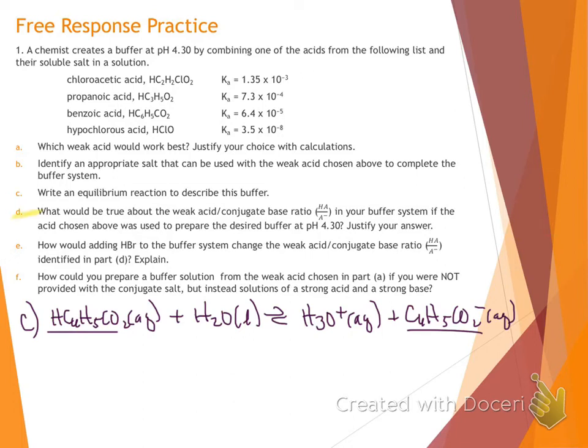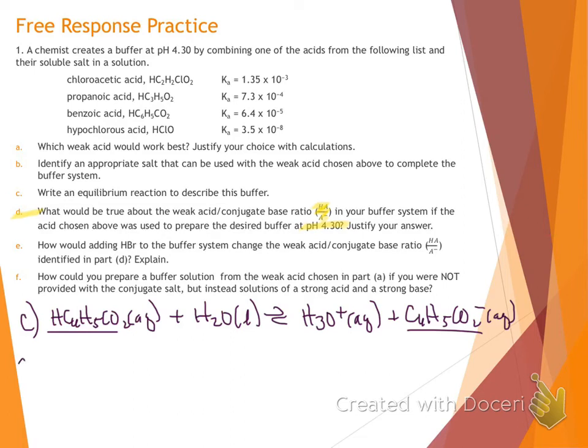Looking at part D, we want to know what would have to be true about that acid to base ratio in our buffer solution if we prepare our 4.30 buffer. Well, pH equals pKa when that ratio is 1. Well, that would be 4.19. That was our pKa. We want a pH of 4.30. That's a little bit more basic, so our ratio is going to have a little bit more base in it.